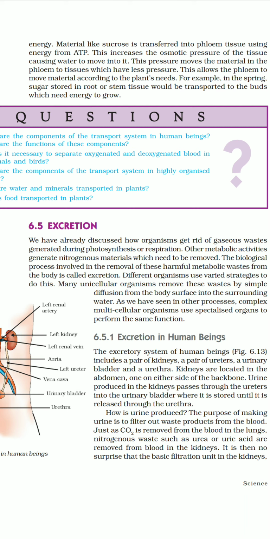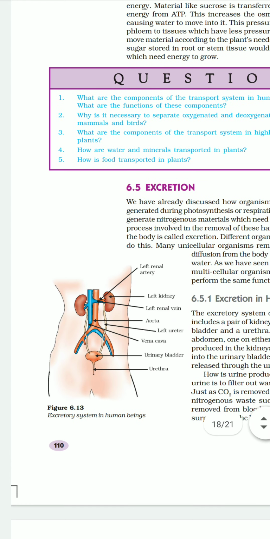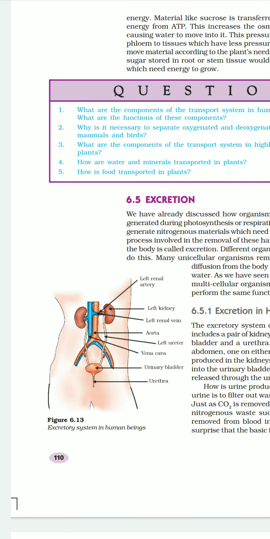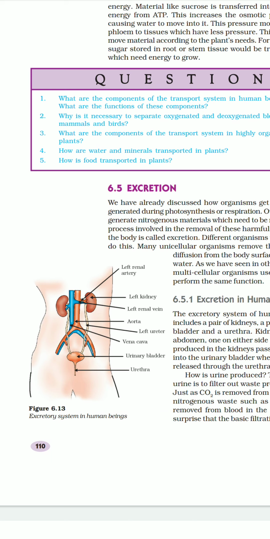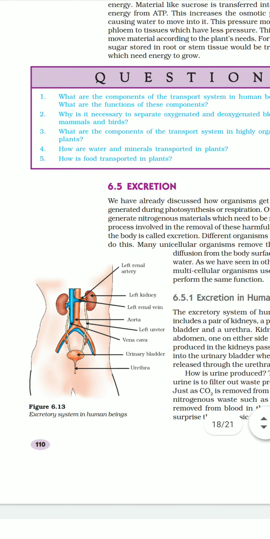Now, when we come to humans, our excretory system contains a pair of kidneys, a pair of ureters, a urinary bladder, and urethra, as you can see in the picture also. And this diagram you are drawing since your childhood in your junior classes. So you must have seen in this particular diagram we are having a pair of kidneys, and this kidney is a bean shaped structure, about 10 centimeter in length, 5 centimeter in breadth, and 3 centimeter in thickness, and it weighs around 125 to 170 grams.